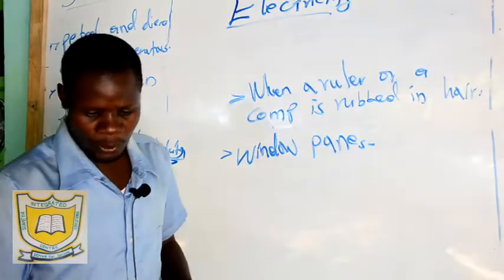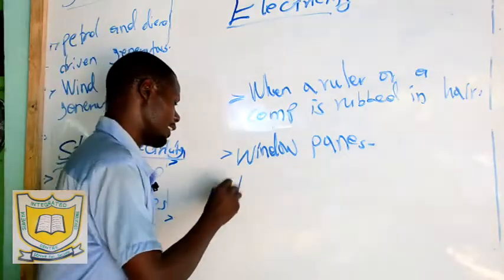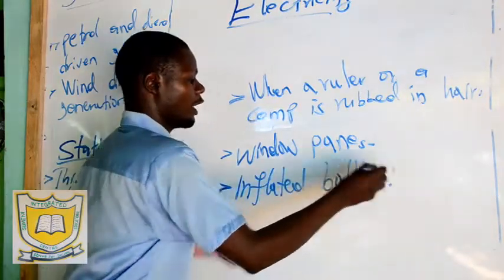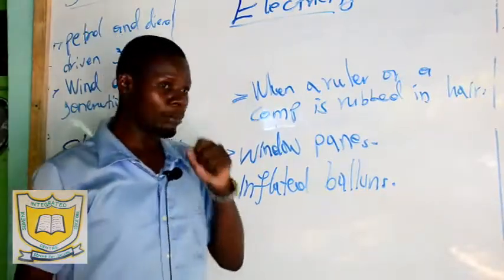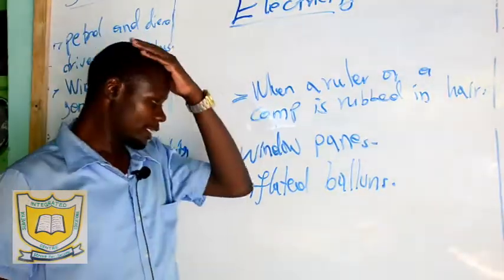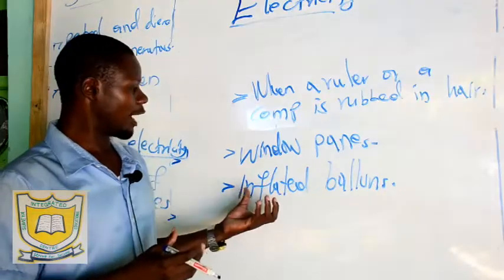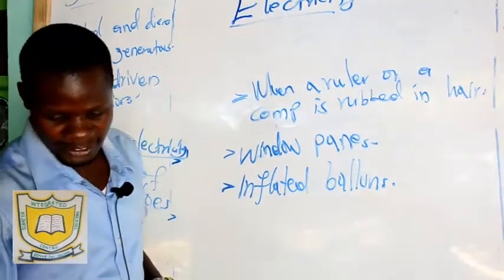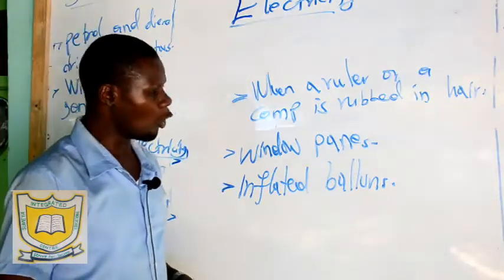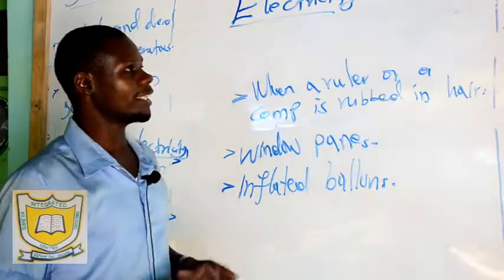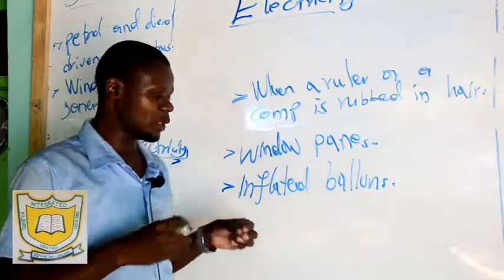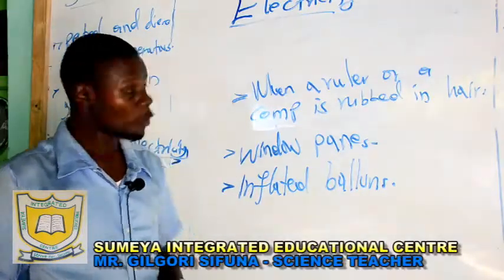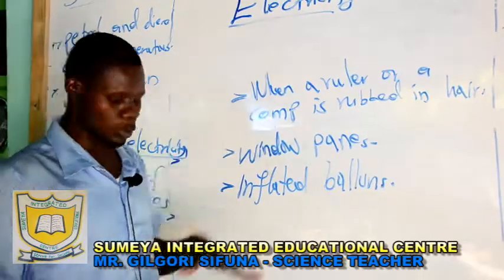Now lastly, we have inflated balloons. An inflated balloon is a balloon that has air. So when you rub it in your hair or in a dry pullover, you find that the balloon sticks on the wall. You can put it on the wall. You find that it is sticking there because of the energy which has been created after rubbing with the pullover or in your hair. So that is electricity, which is also a type of energy.